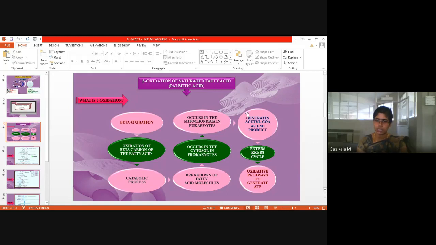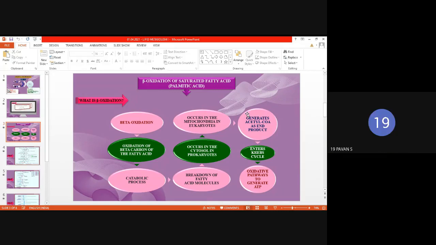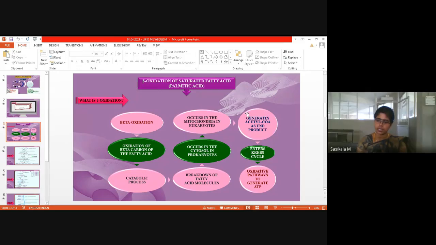So now this acetyl-CoA, which cycle will it enter? Krebs cycle. So what is the other name for Krebs cycle now? It is the universal pathway or final common oxidative pathway.